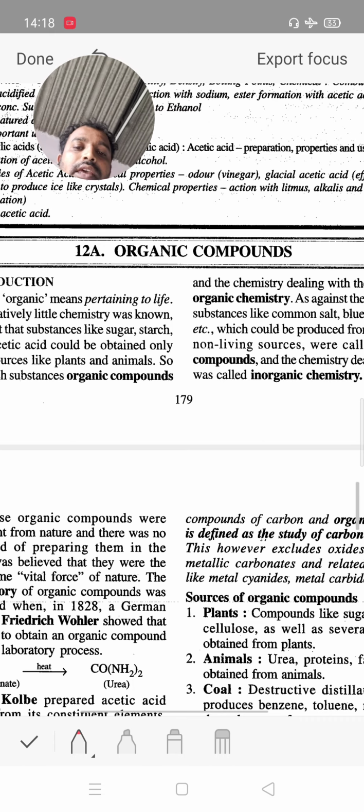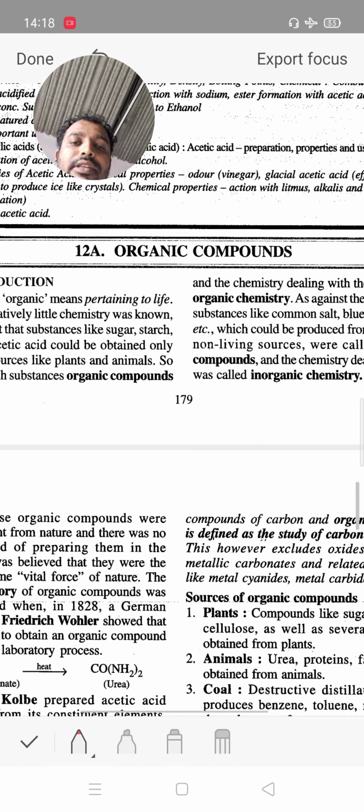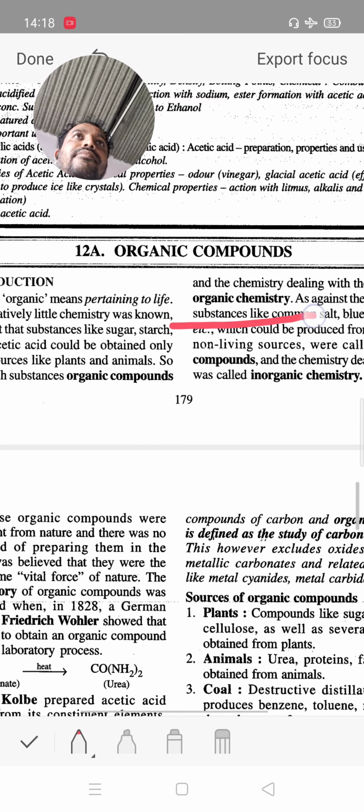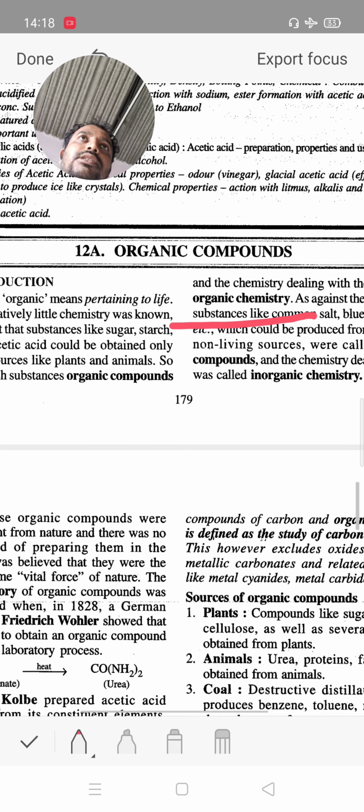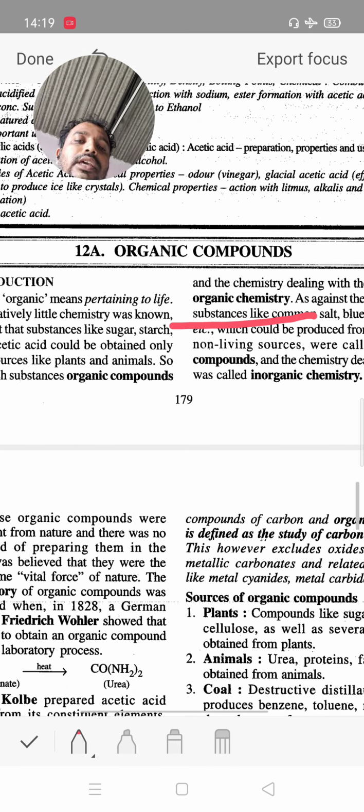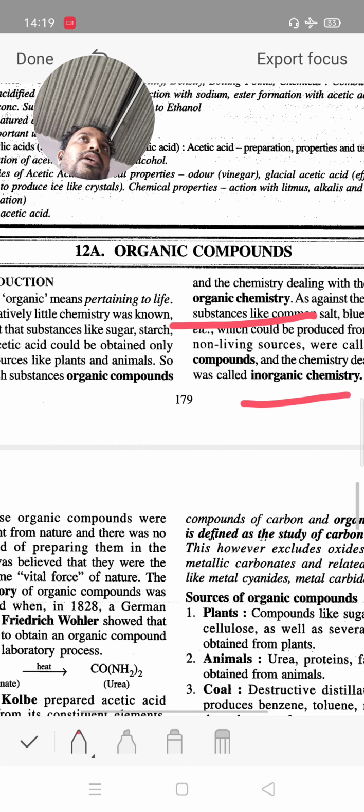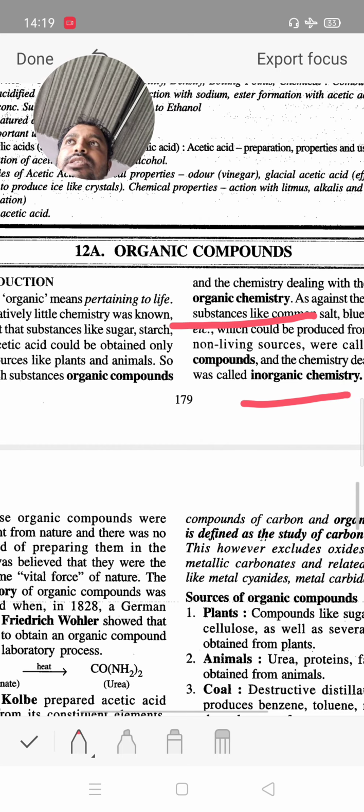Chemistry is divided into major subjects. First, organic chemistry means the study of carbon compounds. Next, inorganic chemistry: elements other than carbon are studied in inorganic chemistry.